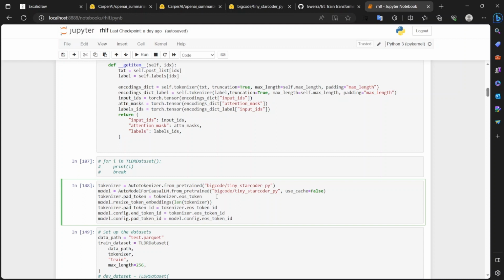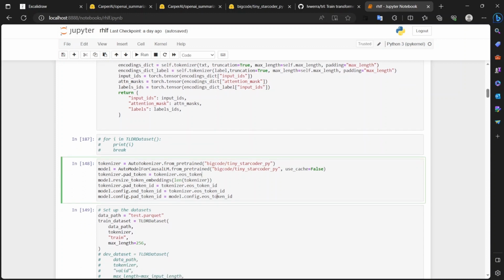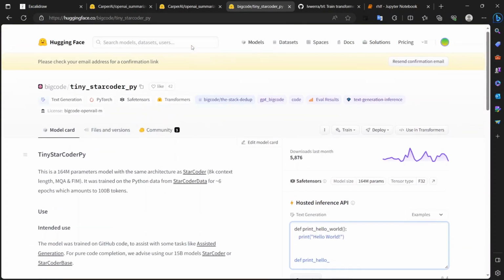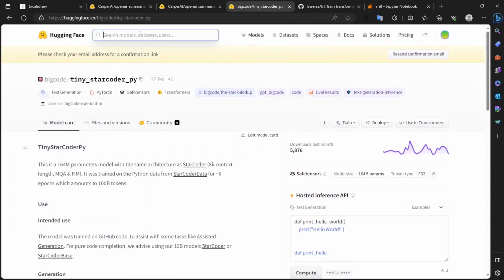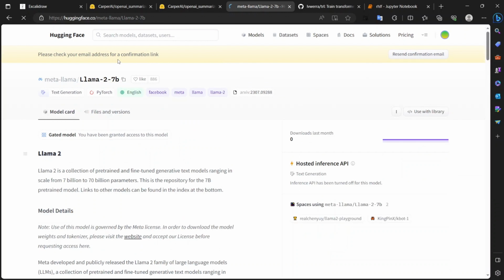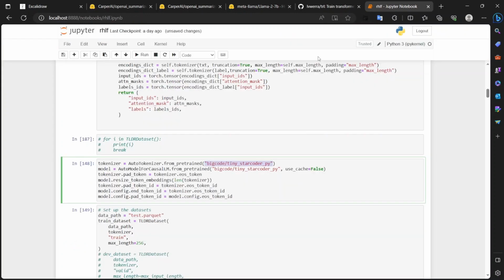If you want to use another model, just go to Hugging Face and search for any model you like. If you want to use Llama, you can search for Meta Llama-2 7 billion parameter, copy the text from here, and replace this with the Llama name.